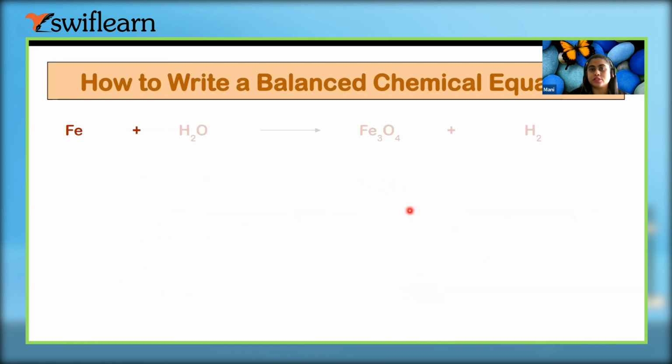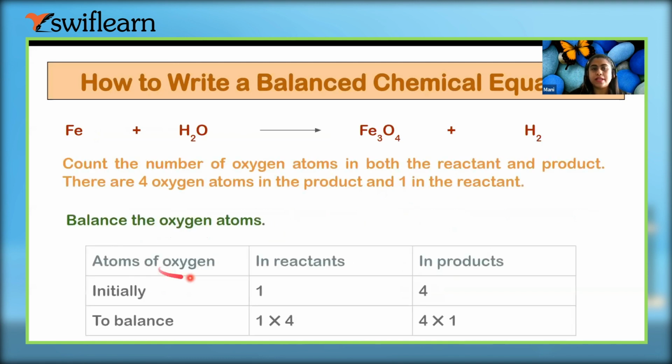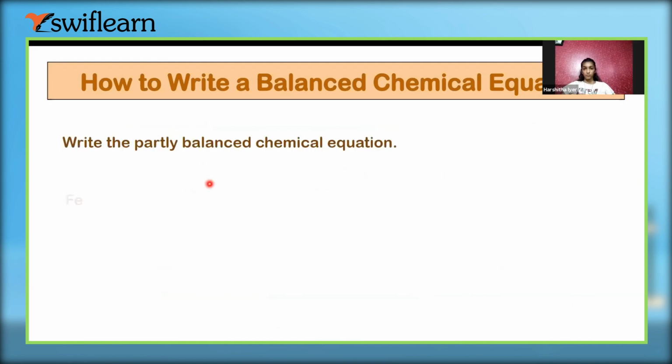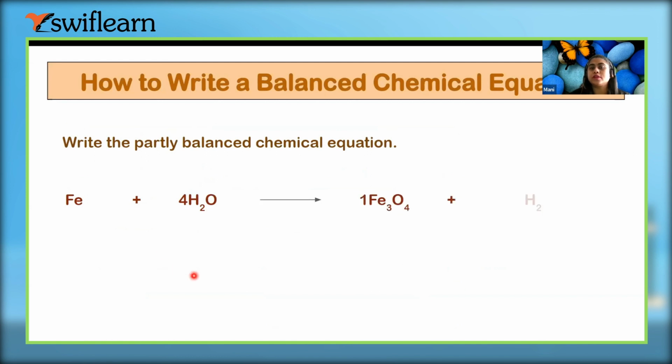So we'll start with oxygen. In the reactant it was 1 and in the product it was 4. I want to make it 4, so I'll write 4 here, no issues.